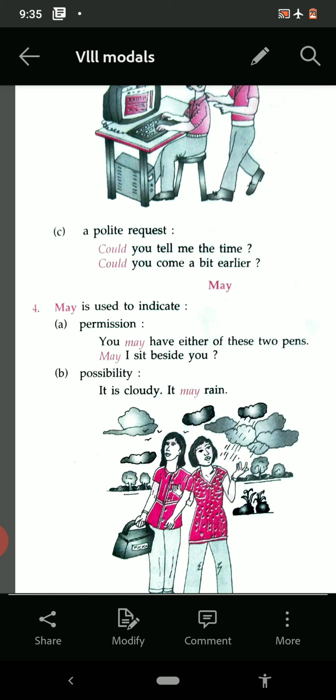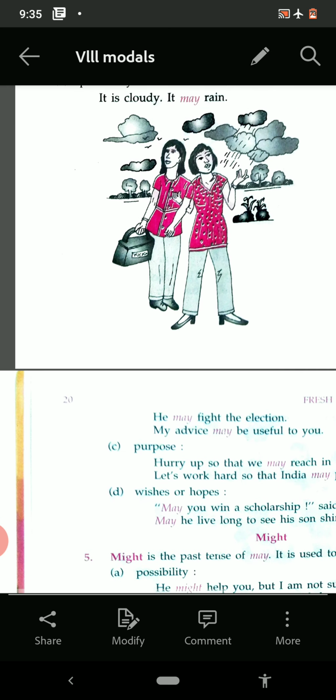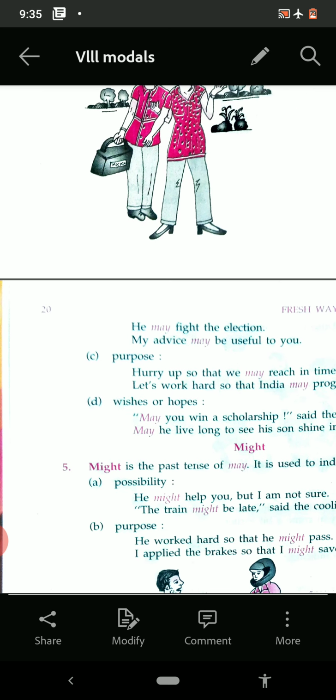Now see another one on the next page. He may fight the election. My advice may be useful to you. So this is possibility.